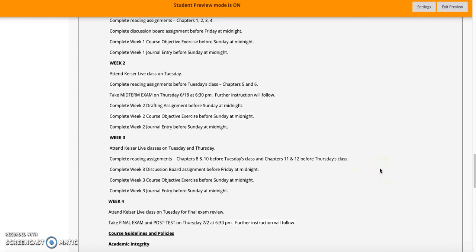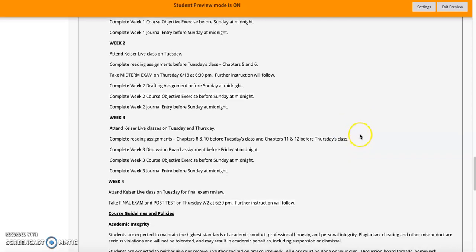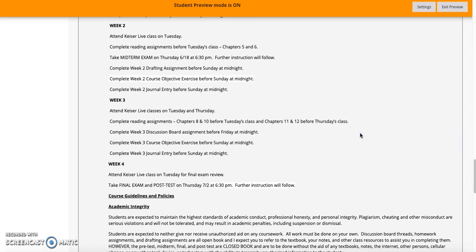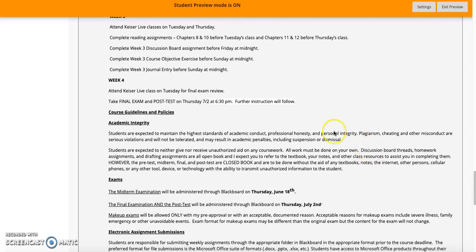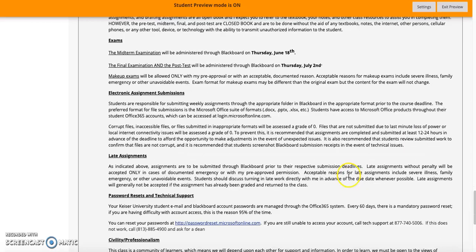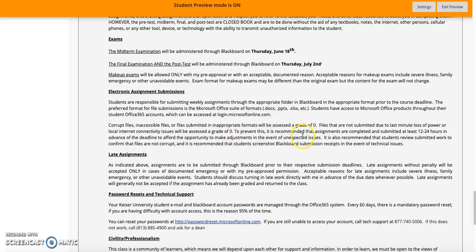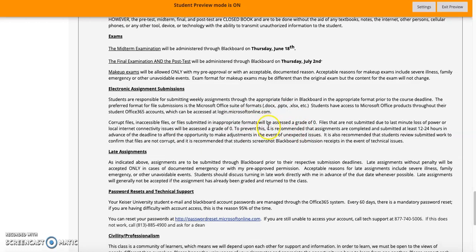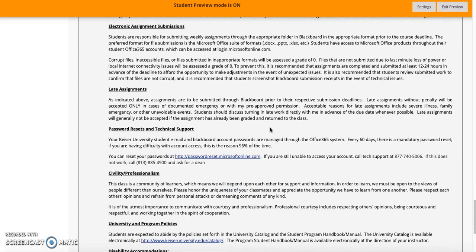All of this information is also contained in all the weeks 1 through 4 tabs over on the left-hand side. So you should know where to access those as well with all the particulars for each assignment. So I'll go through those in a minute too, though. And then lastly, just course guidelines and policies regarding academic integrity, exams, electronic submission of assignments. As you guys know, everything needs to be submitted through Blackboard. Again, if you have any questions on that, let me know, but you all did great with it last term.